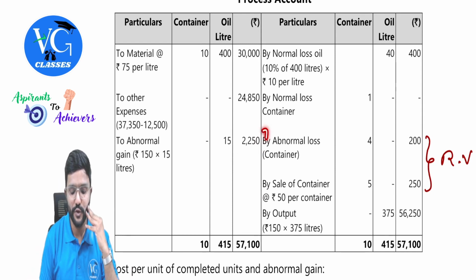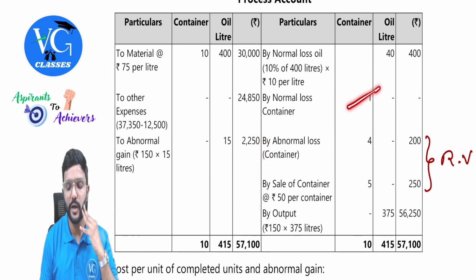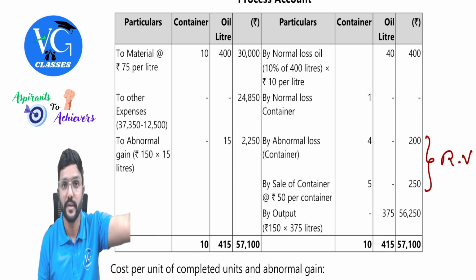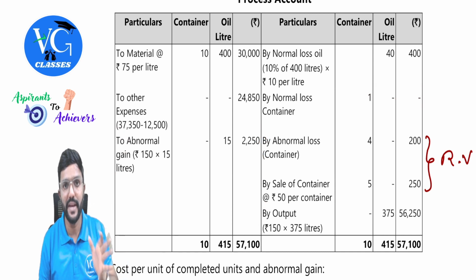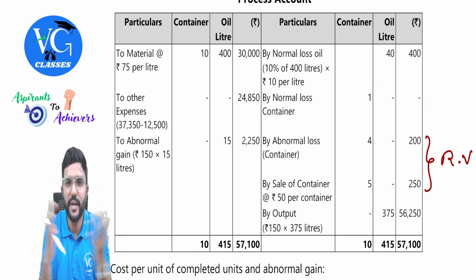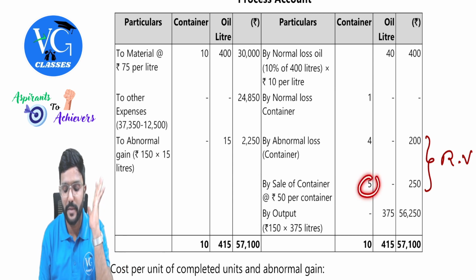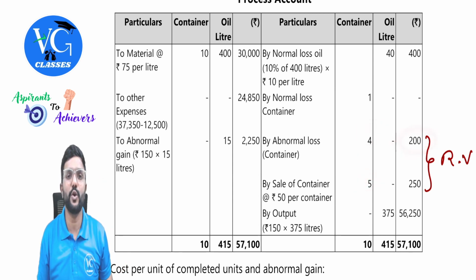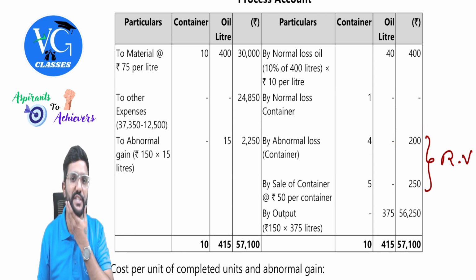So instead of showing this separately, as we have shown normal loss here, for normal loss units we will not get any sale value. We cannot sell it. Got it? Only the remaining containers, that is 9 containers, I would have sold at 50, but I could sell only 5. That means remaining 4 is a loss. For these 4 containers, how much is the total loss? 200 rupees. That is 50 rupees each.